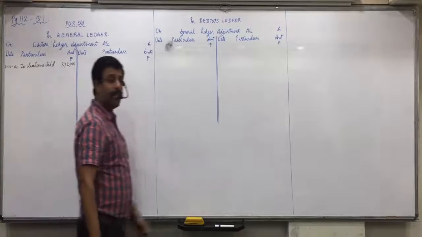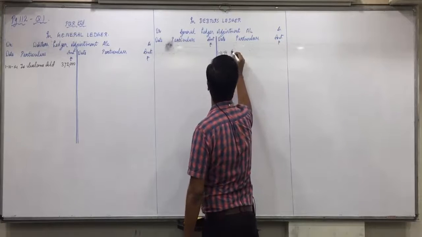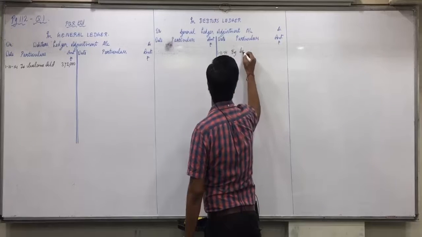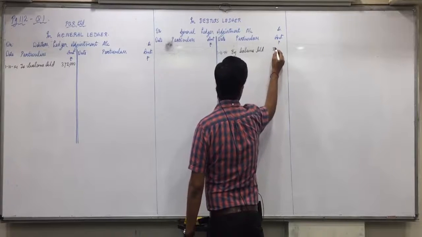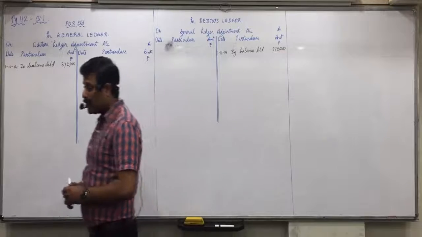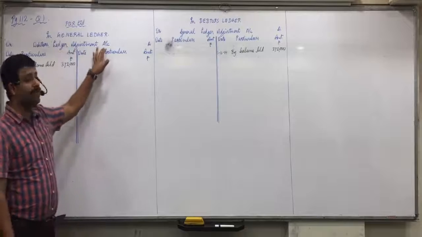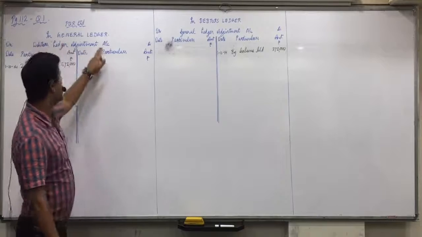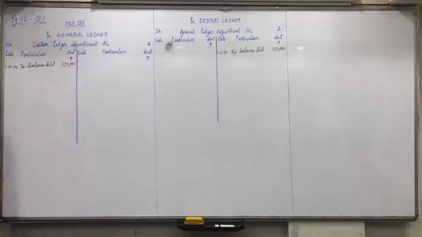And in the general ledger, on the opposite side, we write 1/10/14, by balance brought down 3,72,000. Okay, so simply remember the shortcut. This debtors ledger adjustment account is like the debtors account, and this is the opposite account of debtors. Is everyone clear with this?